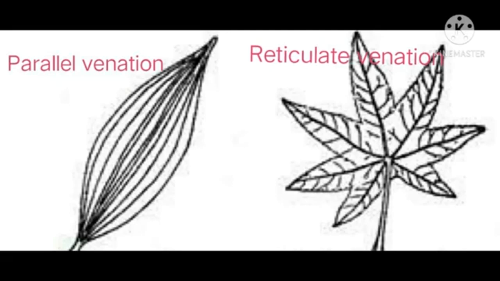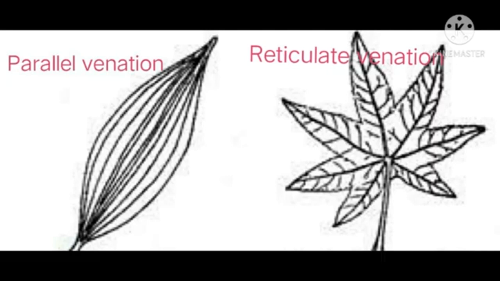If the veins are parallel to each other, the venation is called parallel venation. See, the first image is an example for parallel venation.